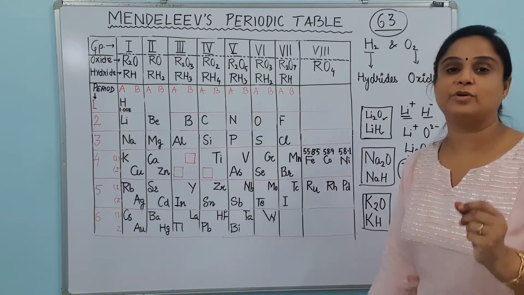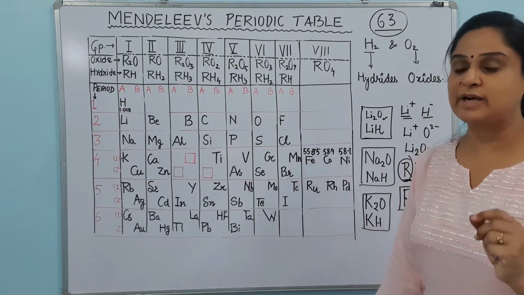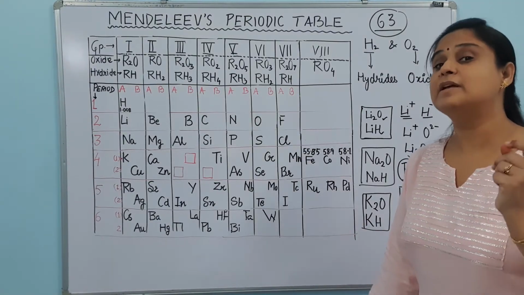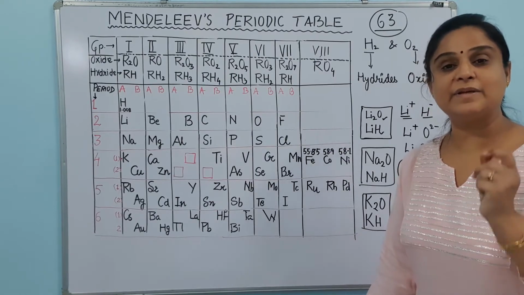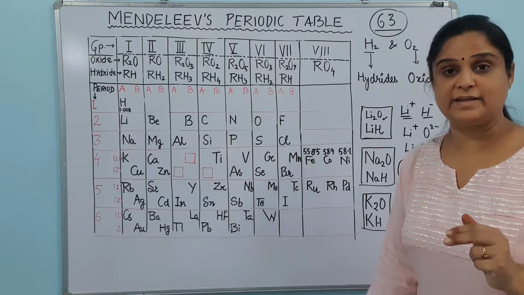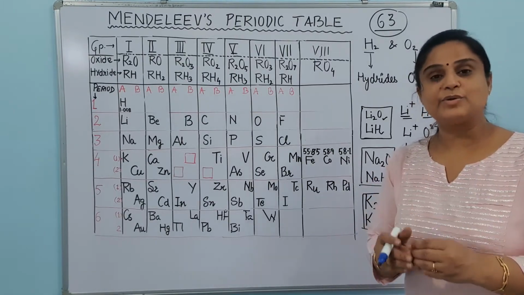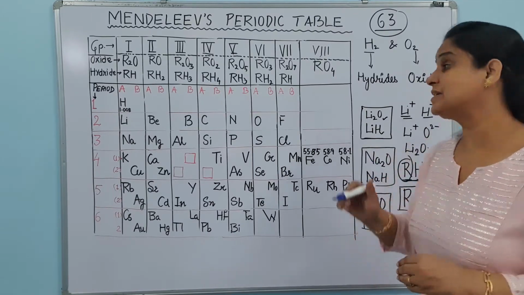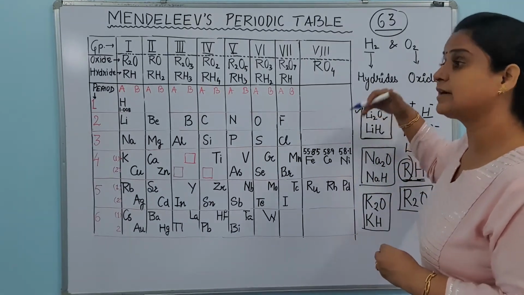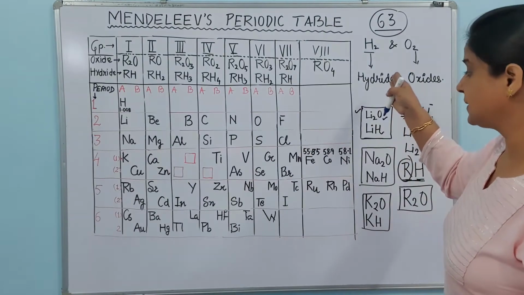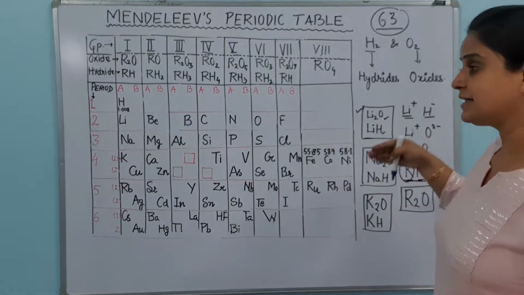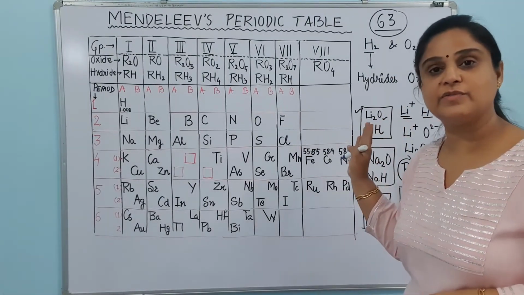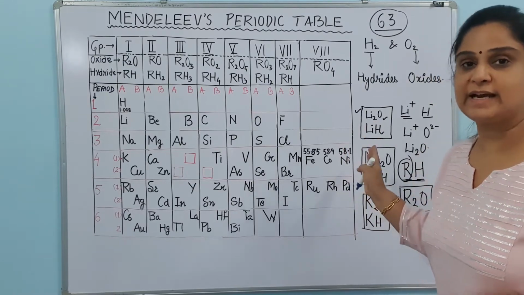So if they are forming the same kind of hydride and the same kind of oxide, the formula is the same. That is why he has kept them in a single group. Together he kept them. But just because the mass of lithium is the lowest, he has kept it earlier. So he kept the elements from up to down in increasing order. Left to right also he was keeping them in order of increasing atomic masses.